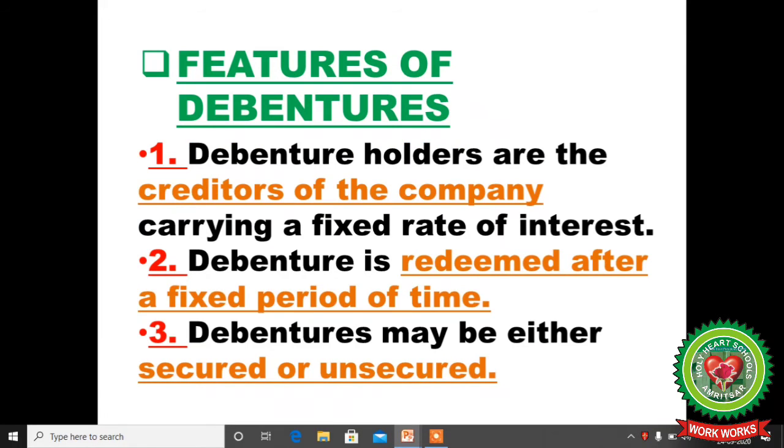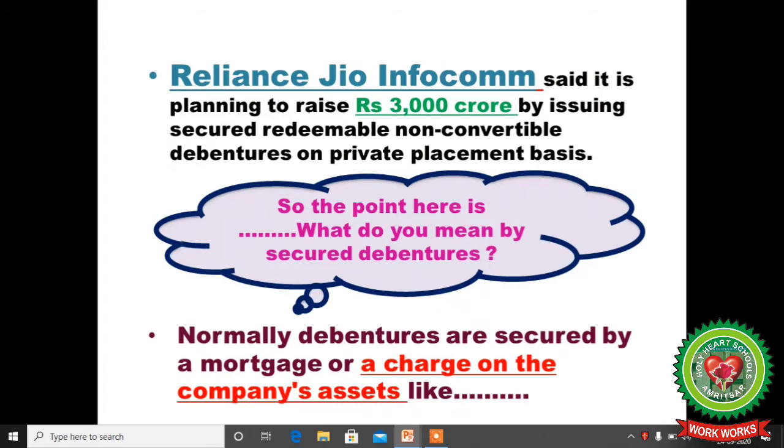Now, features of debentures. Number one feature here is that debenture holders are the creditors of the company carrying a fixed rate of interest. So here the debenture holders are considered as creditors. Debenture is redeemed after a fixed period of time. Redeem means buyback by the company after a fixed time period. Debentures may be either secured or unsecured.